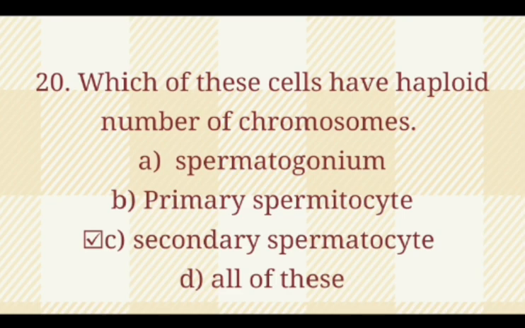MCQ 20. Which of these cells have haploid number of chromosomes? Option A, spermatogonium; option B, primary spermatocyte; option C, secondary spermatocyte; option D, all of these. So the correct option is option C.